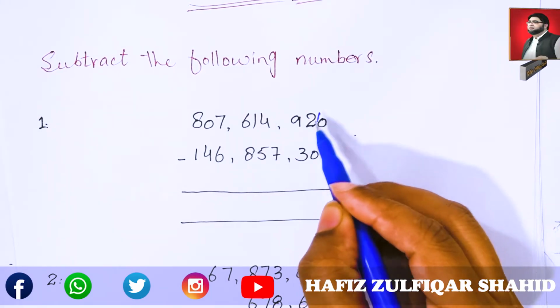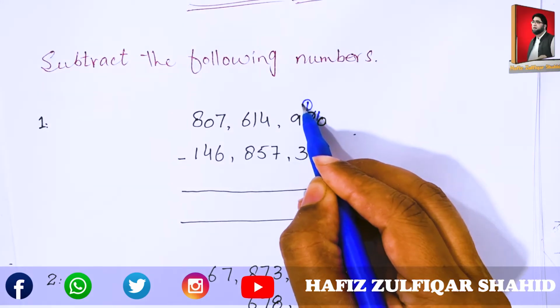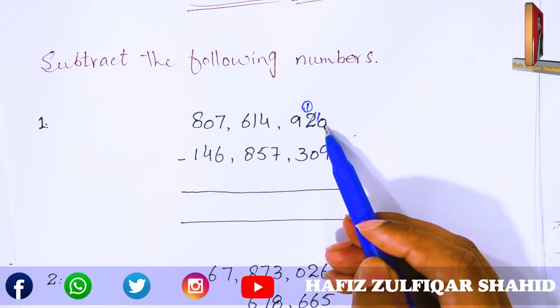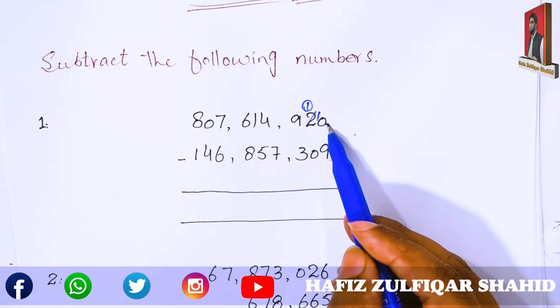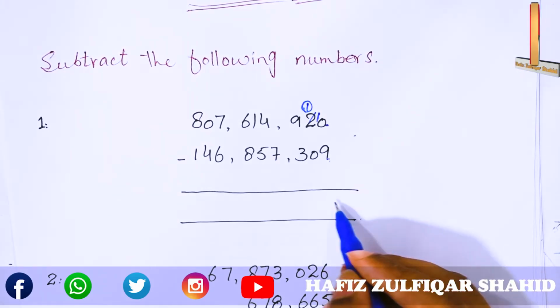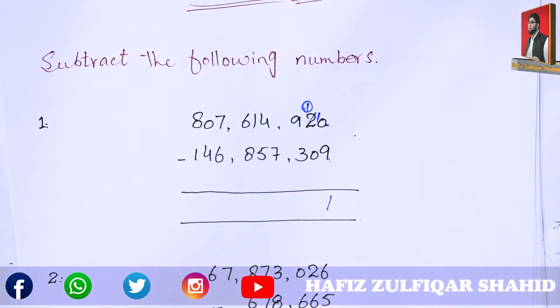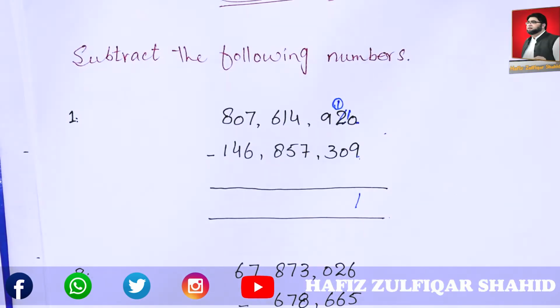Take a borrow from 2, cut down 2 to 1. Now you have 10 as a greater number and you have to subtract 9 from it. If we subtract 9 from 10, we will get 1, and the place value of 2 decreased to 1.